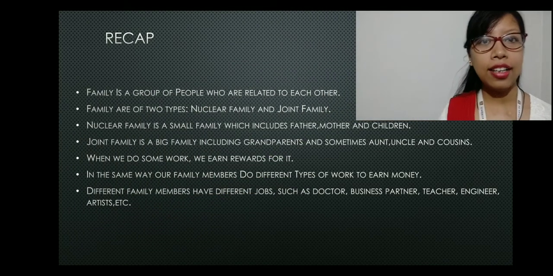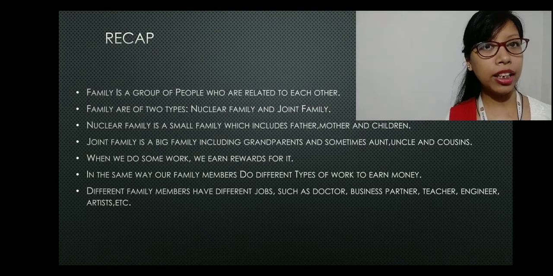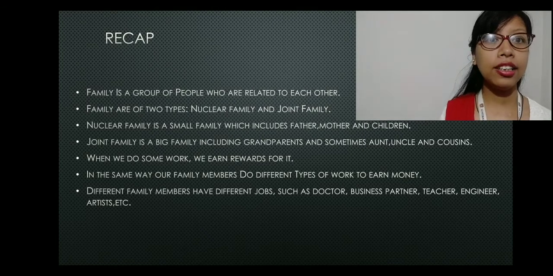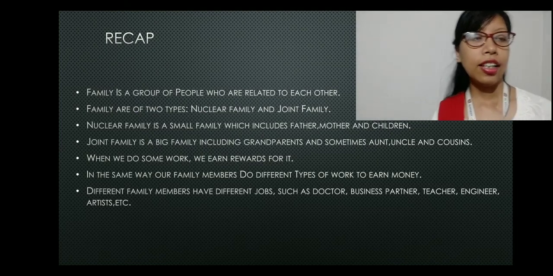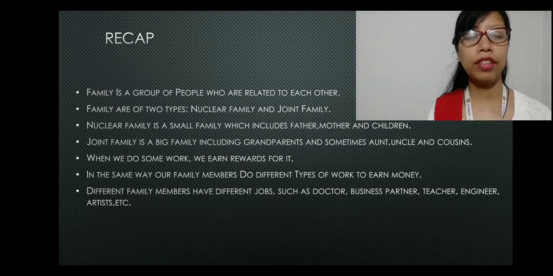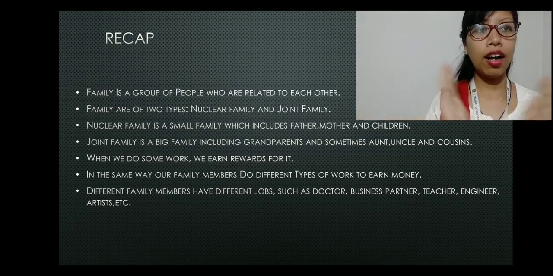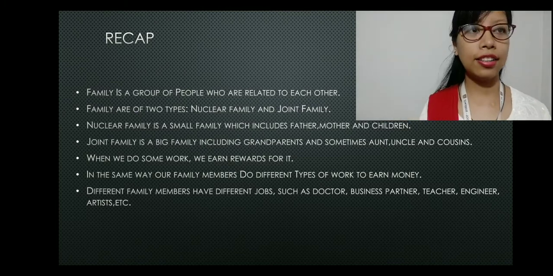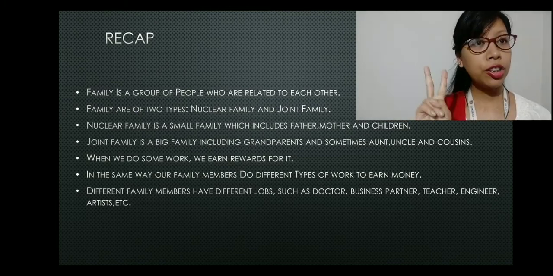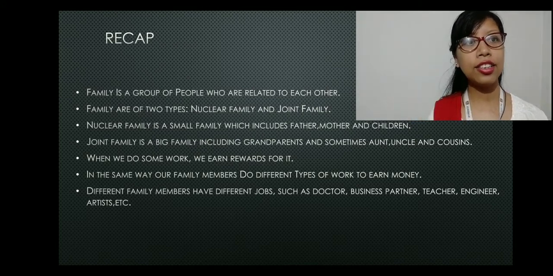So in our last class, we have read about family, the definition of a family. So what is a family? Yes, a family is a group of people who are related to each other. These family members might not be living in the same house. They might be in other places, in other locations, but they are related to each other, like mother, father, sister, cousins, aunt, uncle, etc. Now there are two types of family. One is the nuclear family and the second is the joint family.